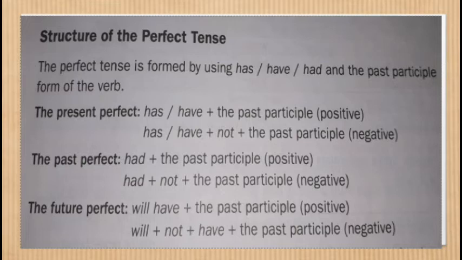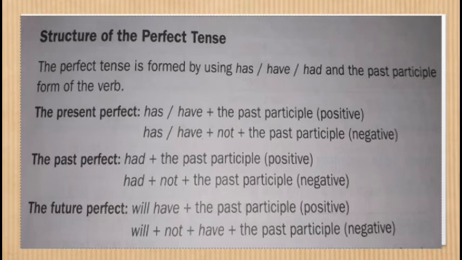of the sentence. Now for the future perfect tense, we are going to use subject plus will have plus past participle of the verb plus object, and this is for the positive sentence. And for negative sentence, we are going to use subject plus will plus not plus have plus the past participle of the verb.